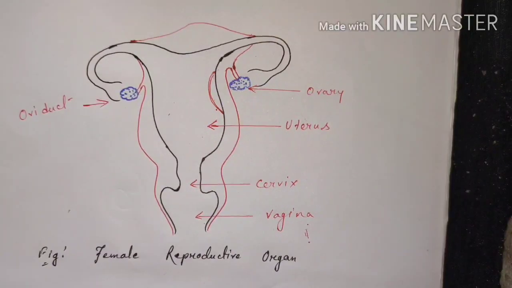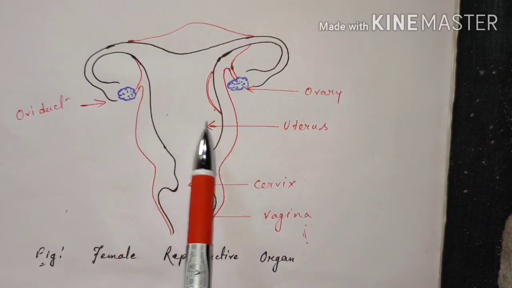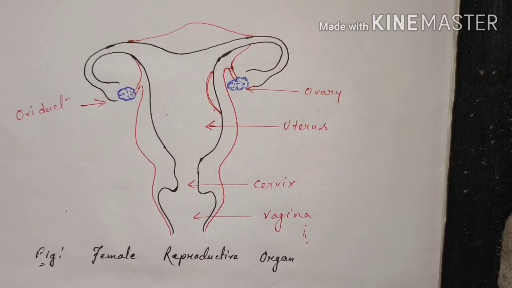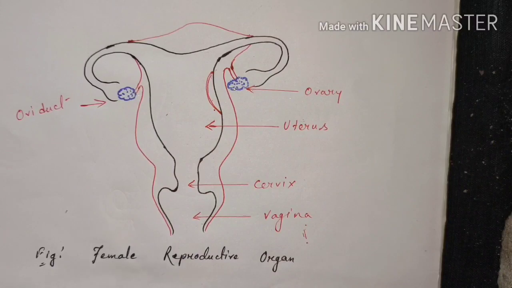During this gestation period, the fetus grows and becomes a baby, and the birth begins when the muscles of the wall of the uterus start contracting. Because of this contraction, the uterus muscles gradually push the baby out of the mother's womb through the vagina. So that is how birth happens.